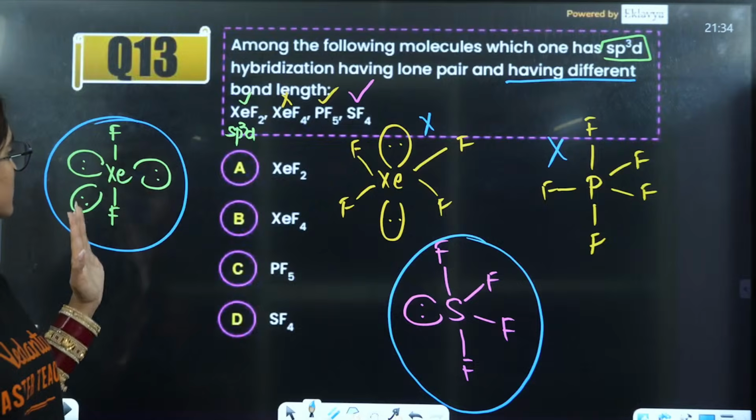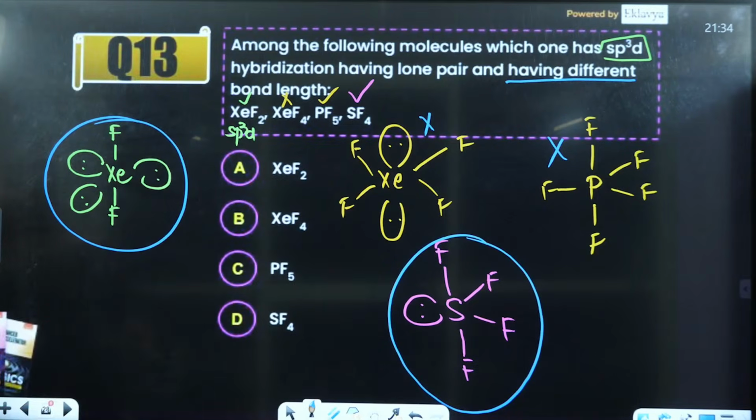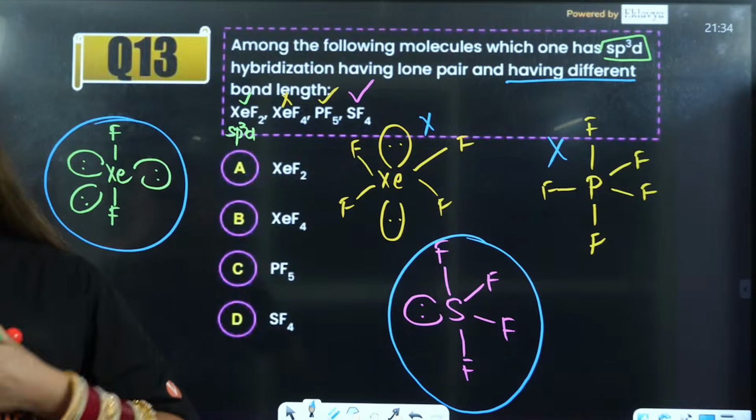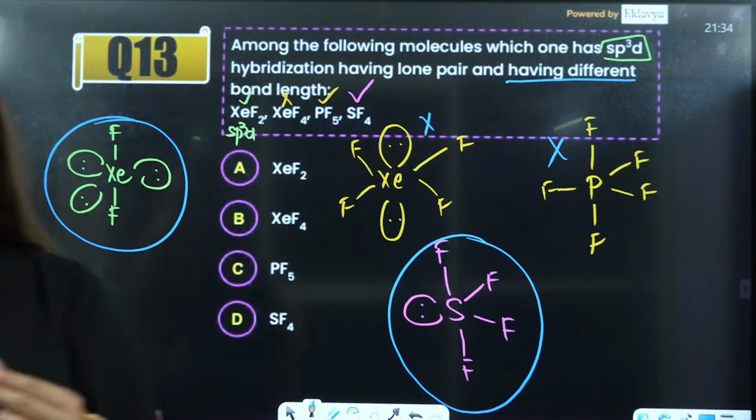So if you talk about this one here, that is trigonal bipyramidal geometry that is facing equal repulsions from two sides. Okay, so I'll show you, reason being because sometimes when you don't know how they are facing equal repulsions, it will be easy for you to understand.